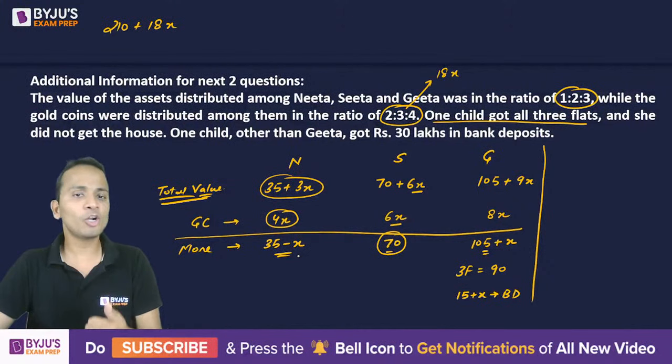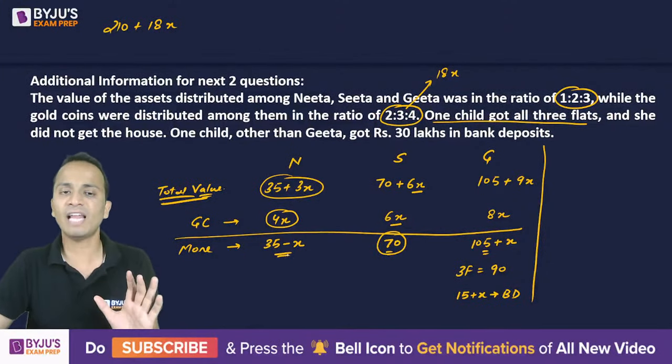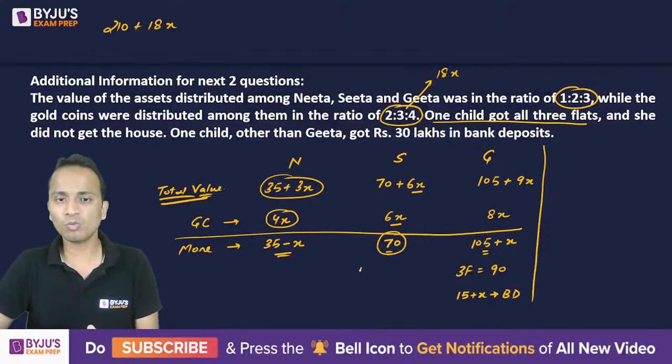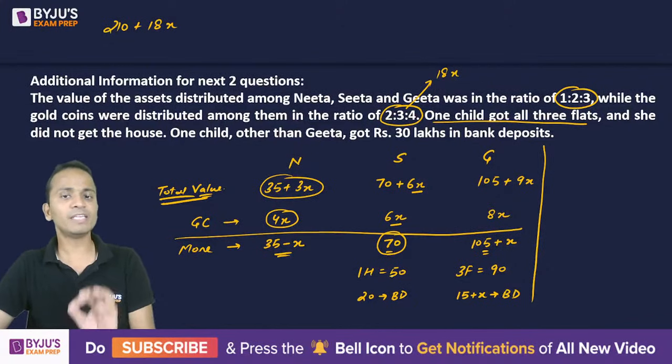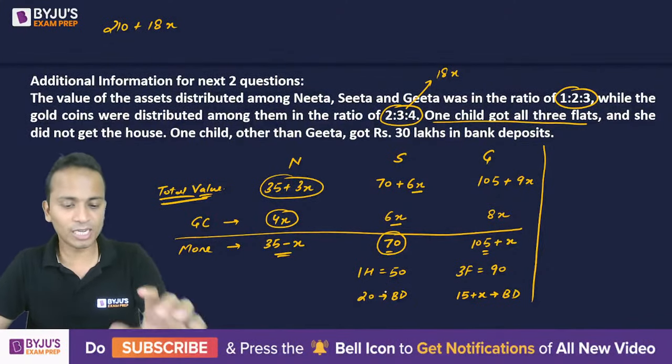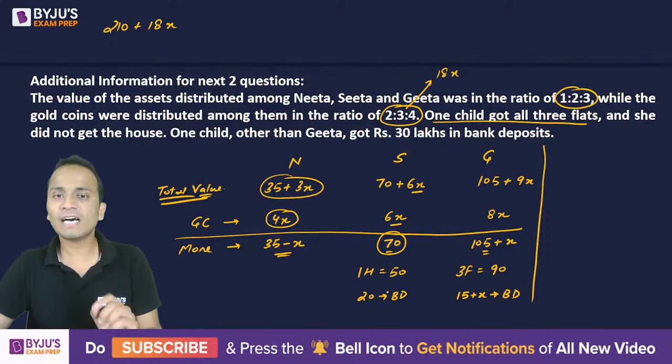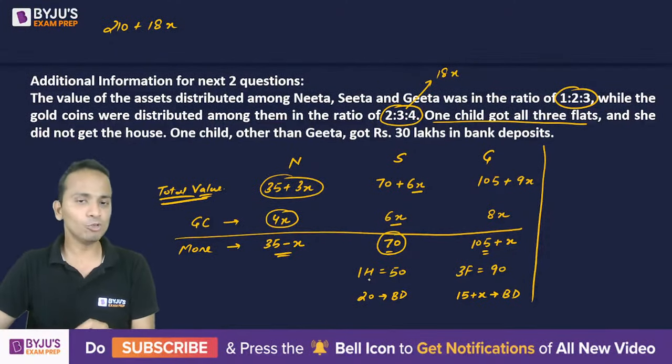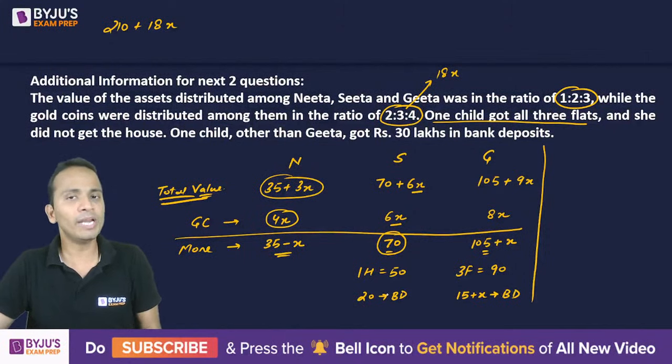Now the house cannot be given to Nita because Nita will receive less than 35 lakhs more. So the house will go to Sita worth rupees 50 lakhs. So in terms of bank deposits, she will get 20 lakhs. All right. So Sita will get 50 lakh ka house, and then 20 lakh more in terms of bank deposits, right?